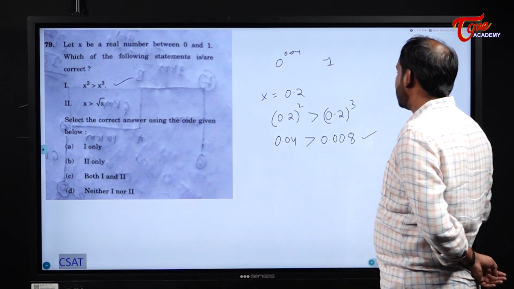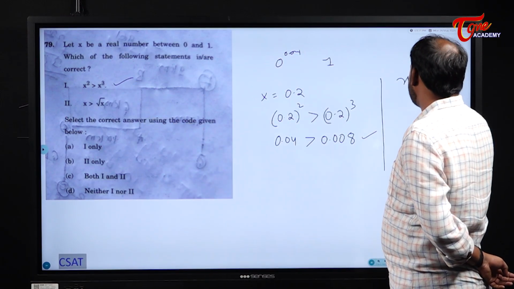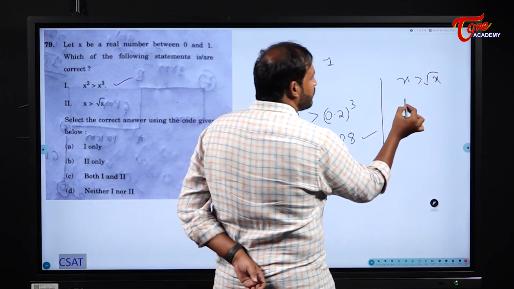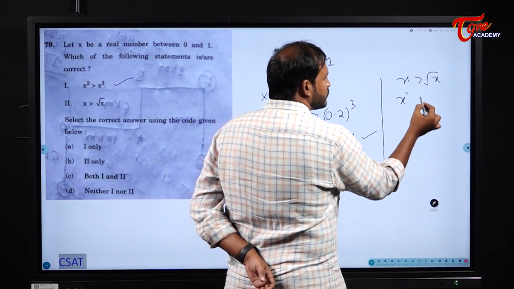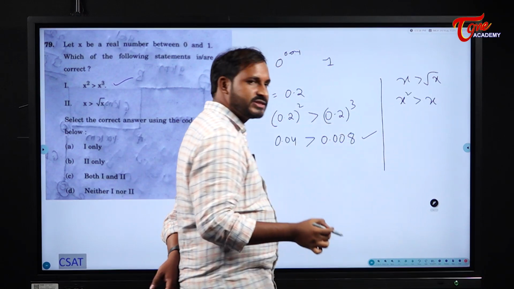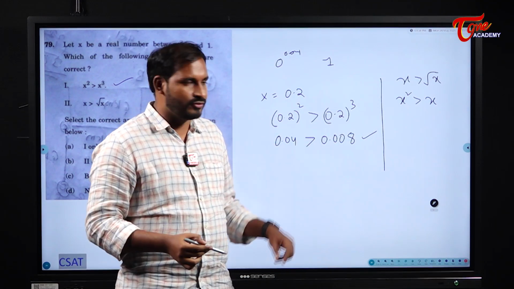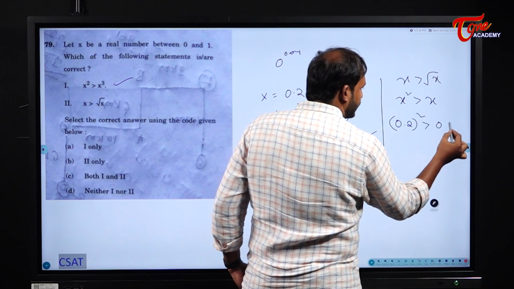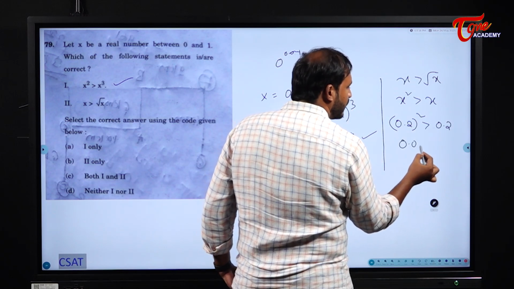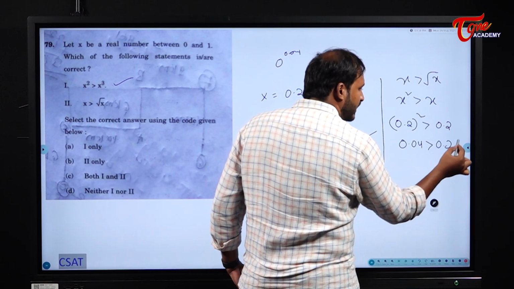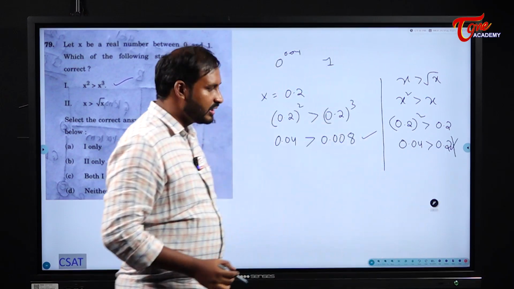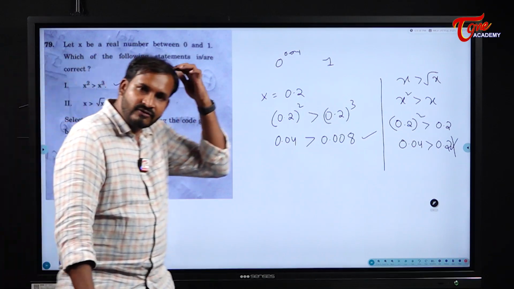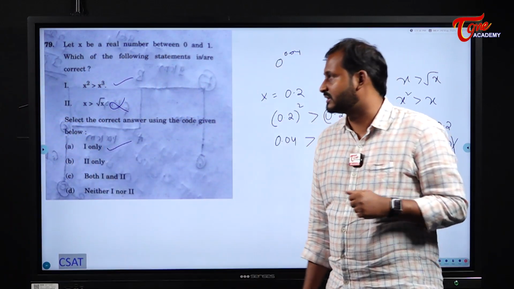The next statement given is X is greater than root X. Squaring on both sides, so X square is greater than X. I will take the same 0.2 as example. 0.2 whole square becomes 0.04. Is 0.04 greater than 0.2? No, it is not greater. So the second one is wrong. Here only the first one is true. The second one is false.